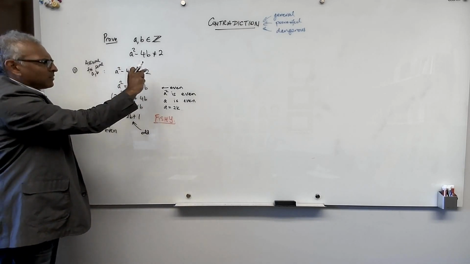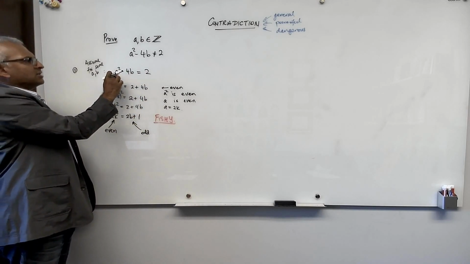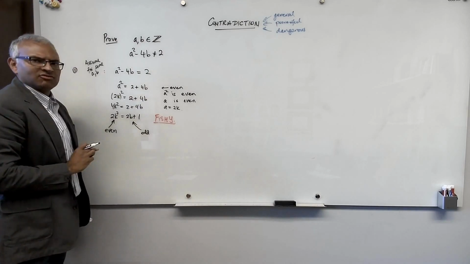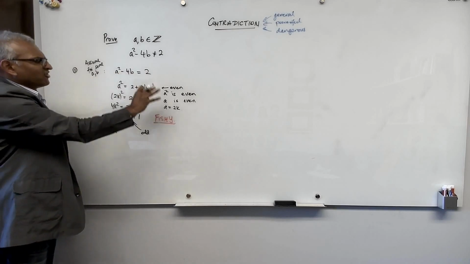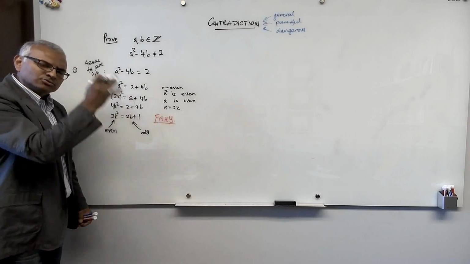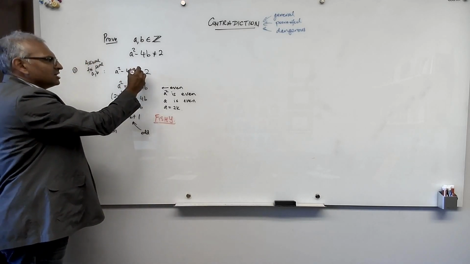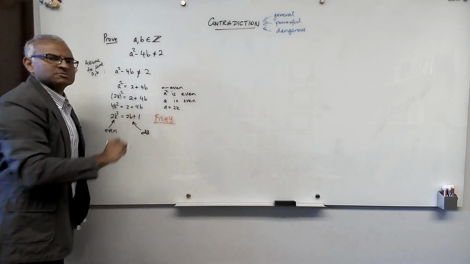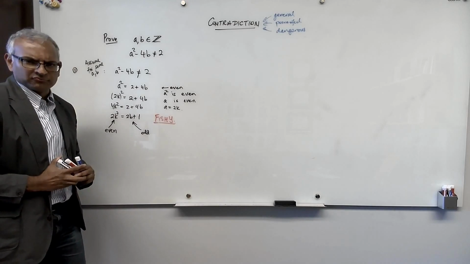The moment my exploration of this fictitious world where I assume the theorem is false, where I assume the claim is false, the moment I come to something fishy, I have immediately proved that this fishy world cannot exist, because you're not allowed to derive wrong, fishy things. So if this world cannot exist, it means that this is not possible. It means that the theorem is proved by contradiction. What a beautiful proof technique.